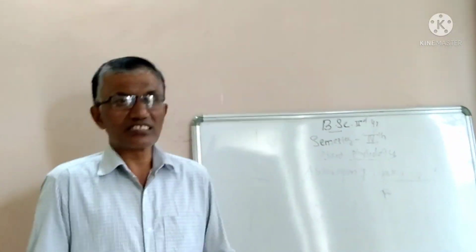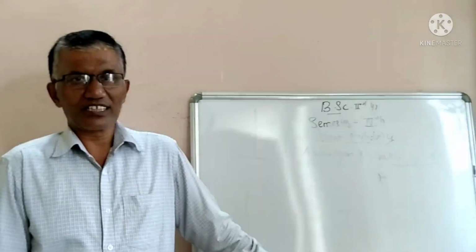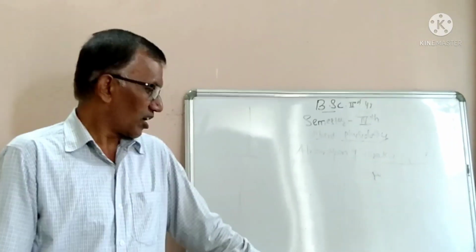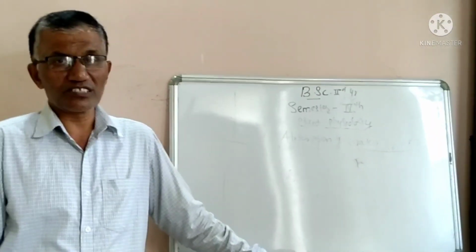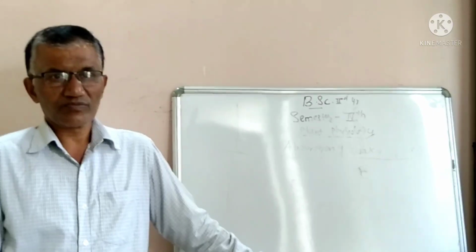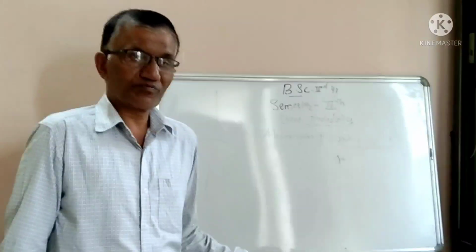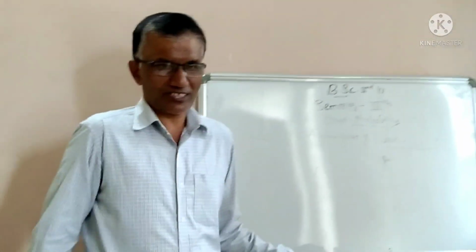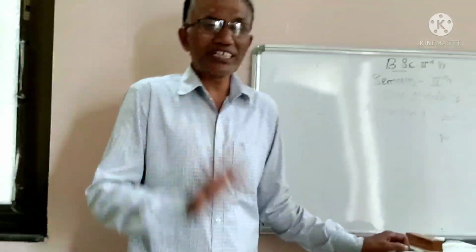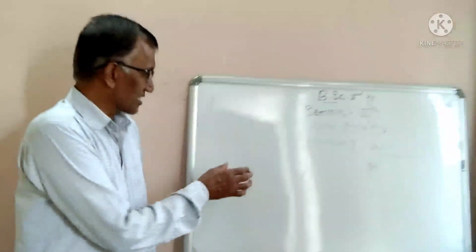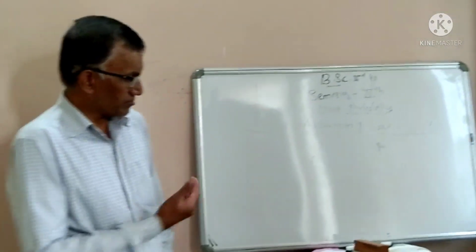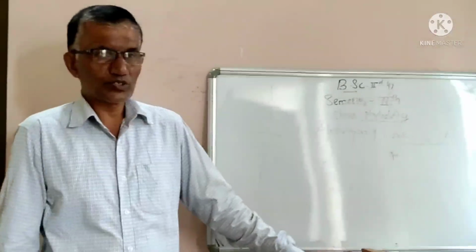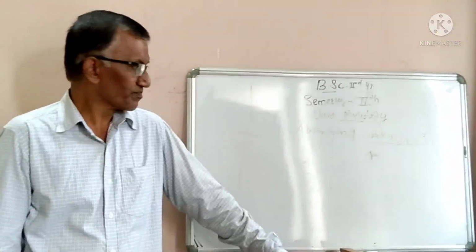Earlier it was considered that minerals were absorbed along with water, but it was later proved that these are two independent processes: absorption of water and absorption of minerals.